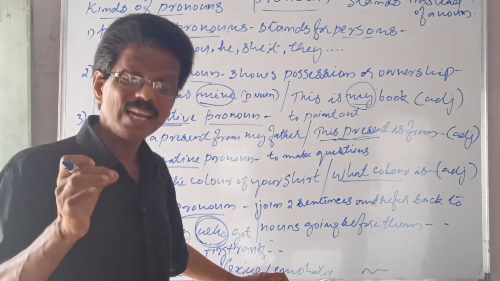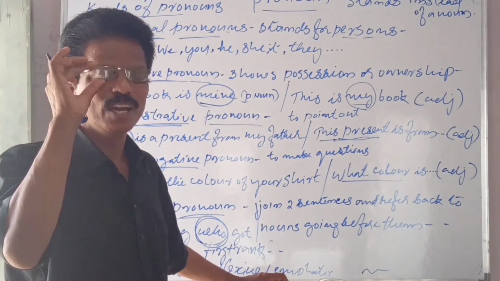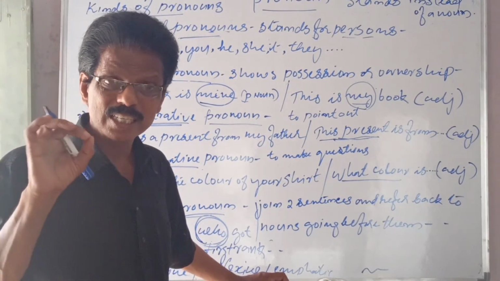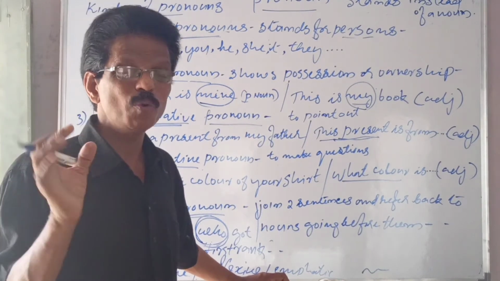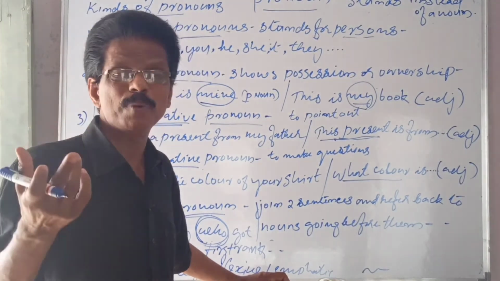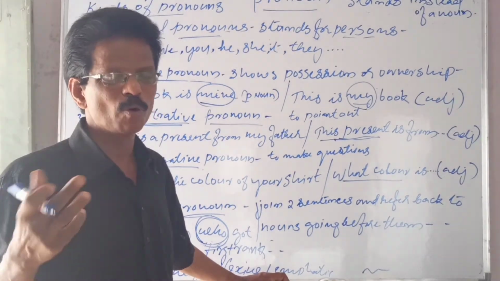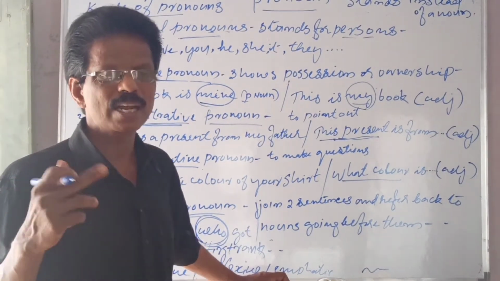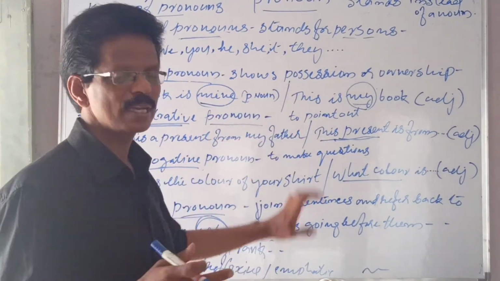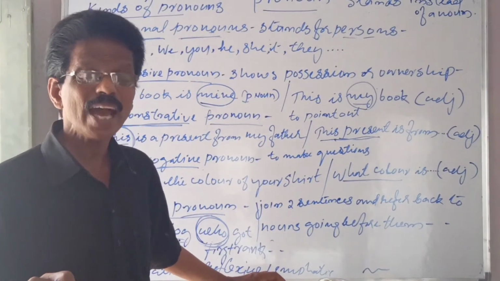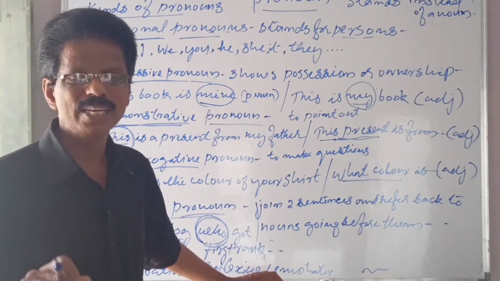Used separately, it is a pronoun. I repeat once again. Used together, it is adjective. Used separately, it is a pronoun. Pronoun stands. The other one does not stand, but speaks something about, modifies, qualifies, showing a possession, then demonstrating. Everything is right, but does not stand for. So it is not a pronoun, it is an adjective.